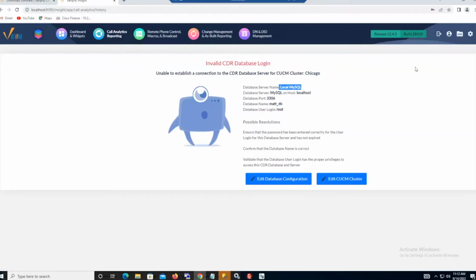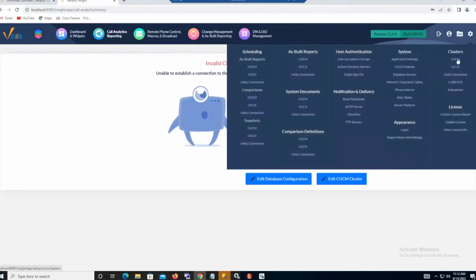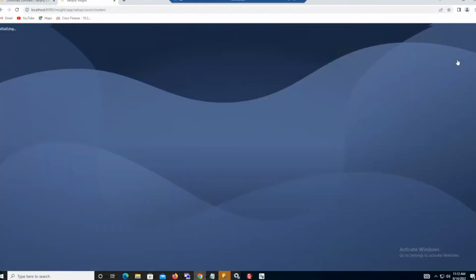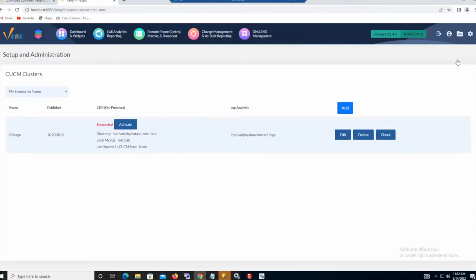That's down the checklist, but I just want to show your eyes real briefly that everything came over. So I'll go into my clusters here. Everything will be deactivated or suspended. Here's the definition of my UCM from my Linux environment, pointing at, once again, a Linux path with a little sliver of some Windows in there, but pointing at a local MySQL database engine that doesn't exist. All this configuration came over in that H2 database configuration file. So what we'll need to do now is start changing paths so that they're of the Windows variety and not the Linux variety.